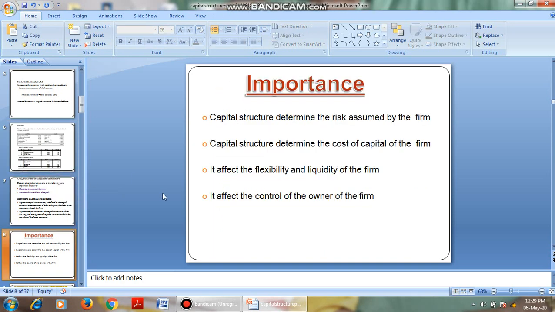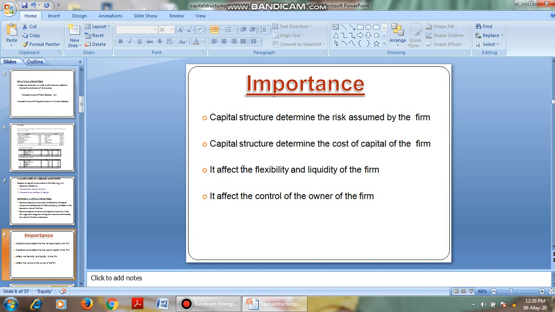Okay, then coming to the importance of capital structure. Capital structure determines the risk assumed by the firm. Here we have to understand the various sources of risk: what is financial risk, what is systematic risk, what is unsystematic risk, what is controllable risk, what is uncontrollable risk. We have to understand the different types of risk and how these risks will affect our capital structure. Then the other importance is that capital structure determines the cost of capital of the firm. That is, we should select the capital structure which will decrease the cost of capital.